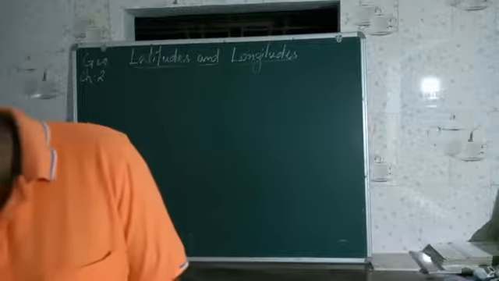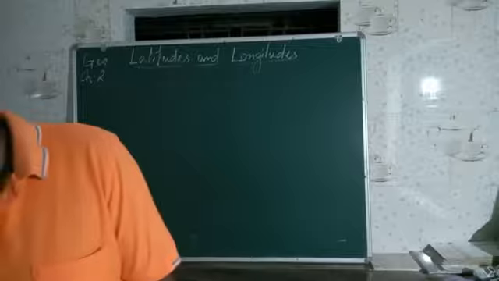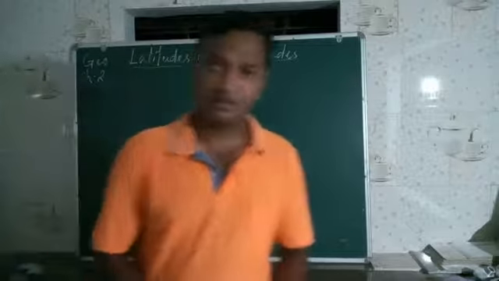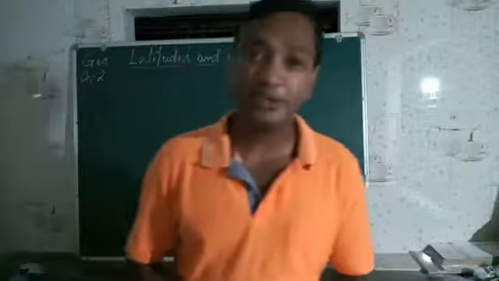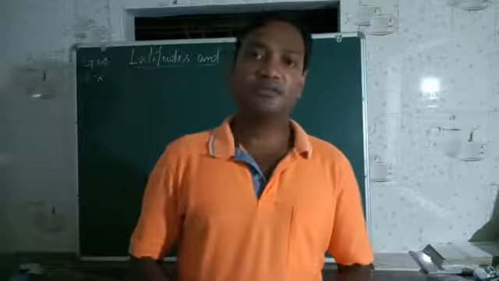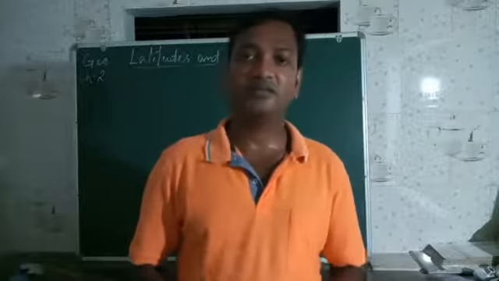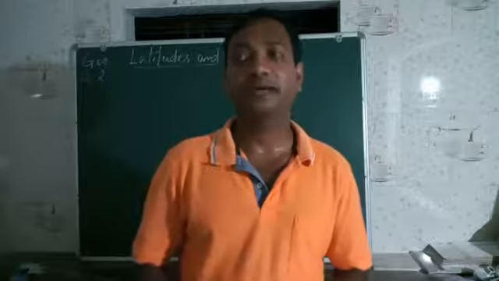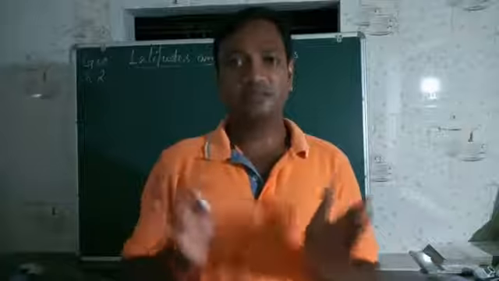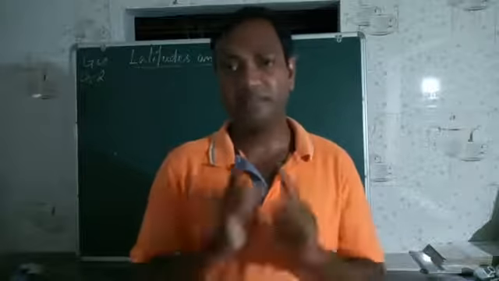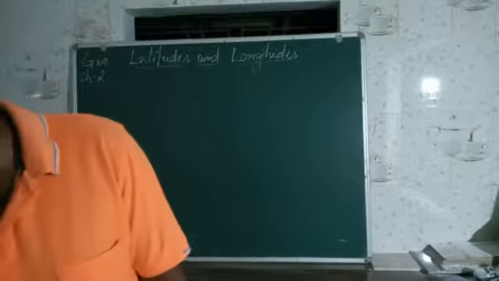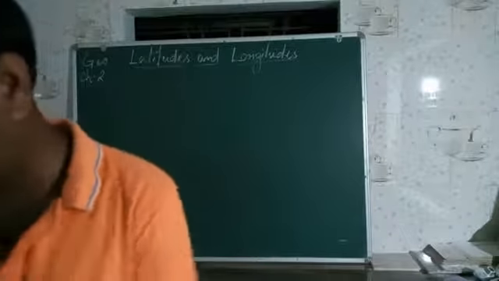Some countries with very large longitudinal extent fall under a number of time zones, as it is not possible for them to select one standard time zone. That means if the country is very big or vast, one central meridian cannot cover all the places of that country. So one meridian is not selected, there will be 2-3 standard meridians.